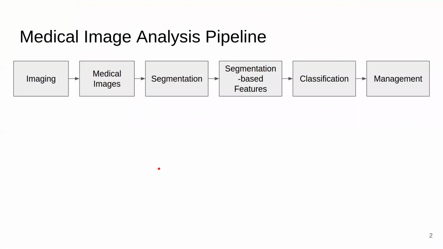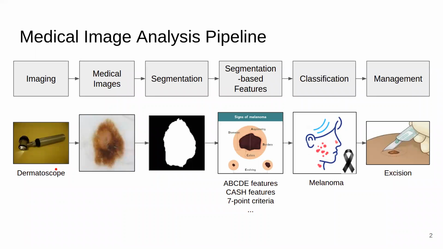So we begin by looking at the traditional medical image analysis pipeline. It starts with imaging, with which we get medical images, which we then segment to extract segmentation-based features, on which we perform a classification and then finally decide on the management. So how this looks like for a skin cancer scenario would be, we have a device known as a dermatoscope, which is used to acquire images of skin lesions. We then segment those lesions and extract features from those lesions to classify the lesion. In this case, if it's a melanoma, we decide that we need to excise the lesion.